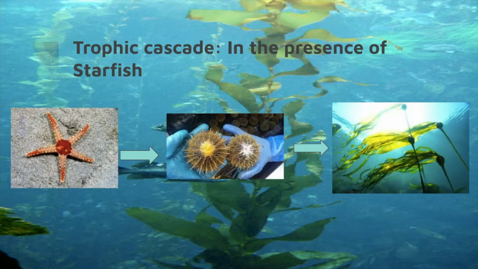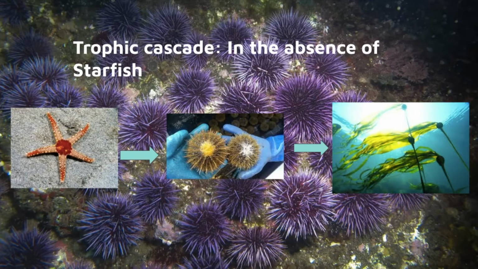The trophic cascades in the presence of starfish. The starfish are present in high population. They prey on sea urchins, and then the sea urchins would prey on kelp forest, but with a lower amount, the kelp forest would increase. The kelp forest here is really what we're looking at, the most important part of it. They play a pretty major role because they are a place of refuge for many organisms, are a primary producer, and also help the carbon sequestering in the environment.